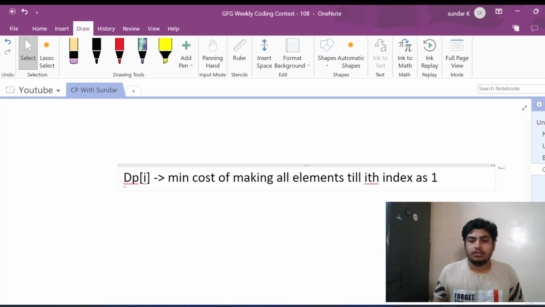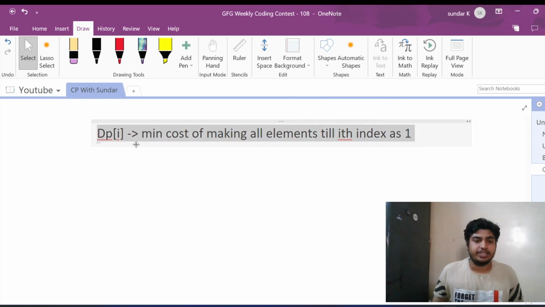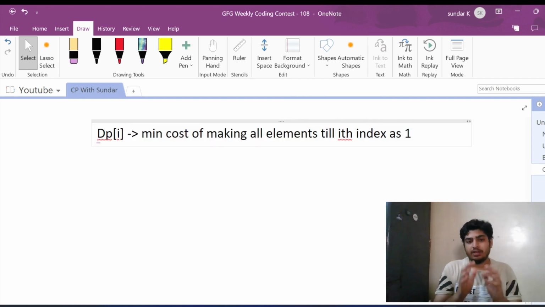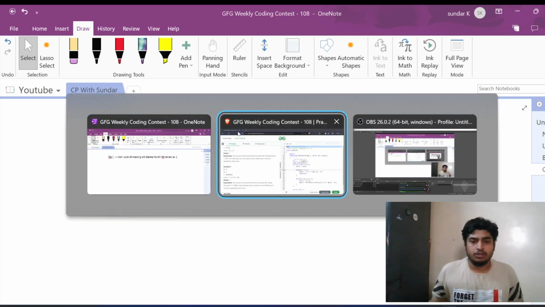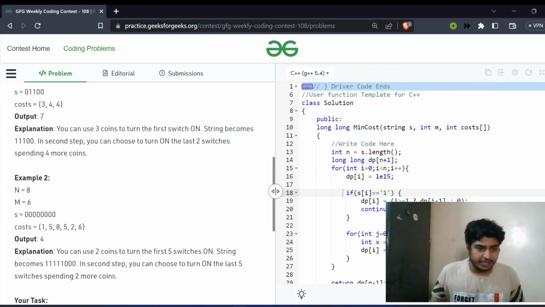Right. So this is how I'll be defining the state of DP. So DP of i will be having the minimum cost of making all the elements till the ith index as 1. So let's say I want to calculate the answer for the 7th index. So what is the cost of just taking out one contiguous element? So it is 1. So if you just take one contiguous element, then the cost will be 1 plus the minimum cost of making all the elements till the 6th index as 1s. That is,